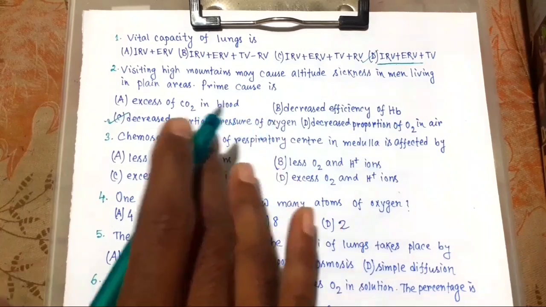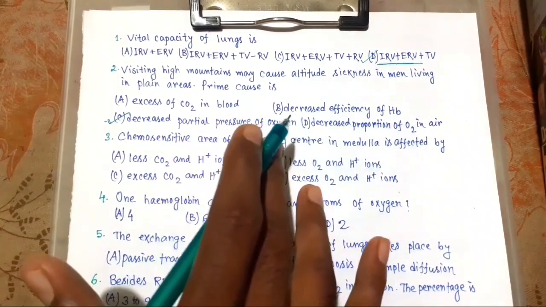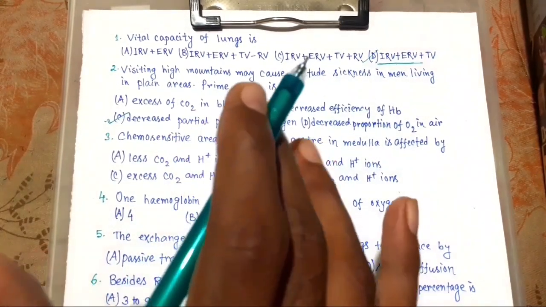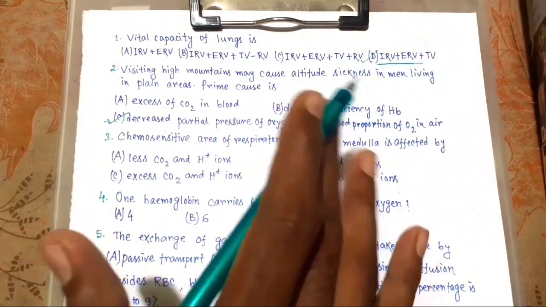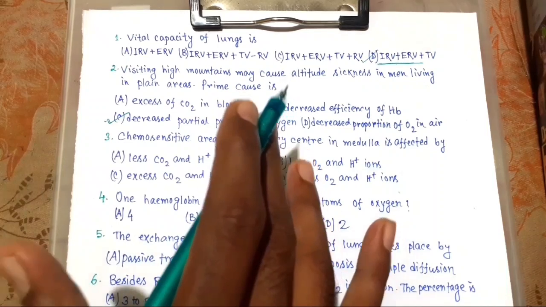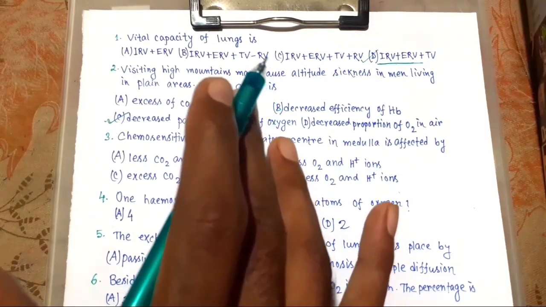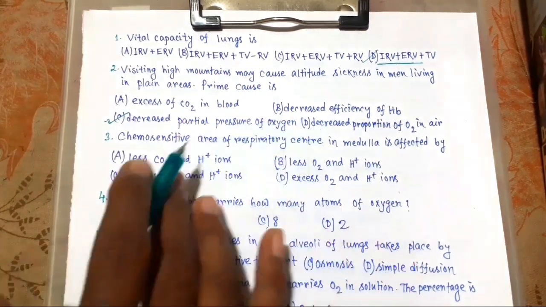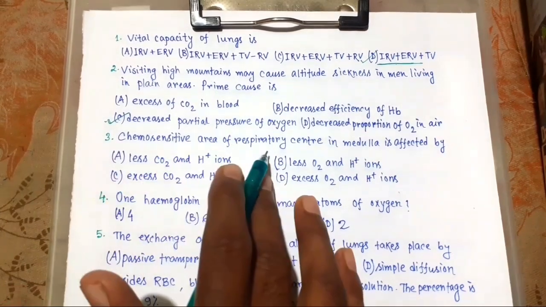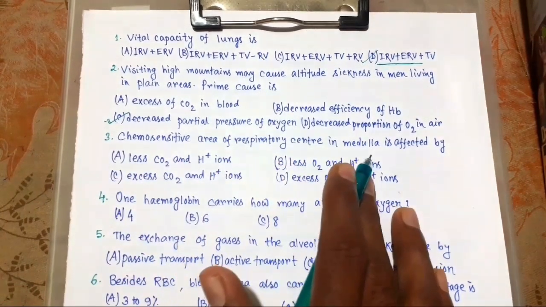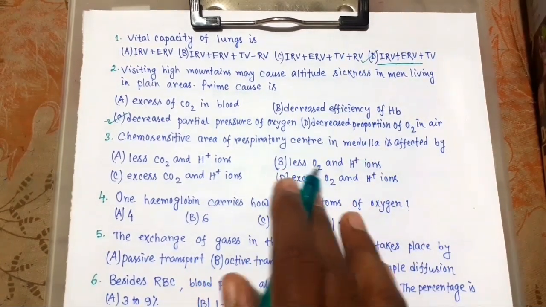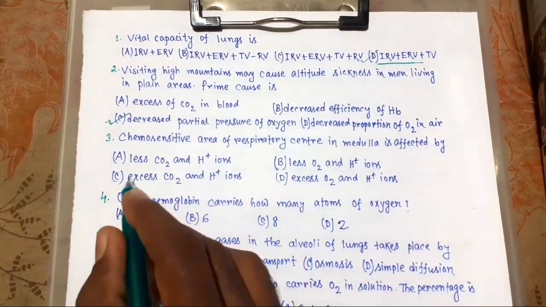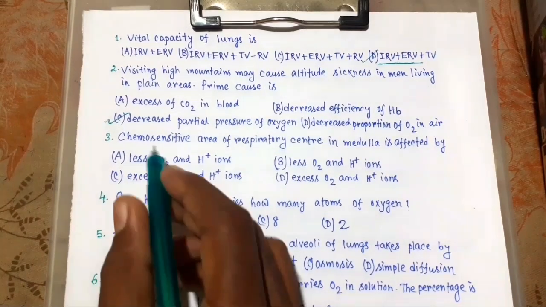Increase in CO2 and hydrogen ion stimulate this center, which in turn stimulates the rhythm center to make necessary adjustments. So, chemosensitive area of respiratory center in medulla is affected by excess. Firstly, excess.